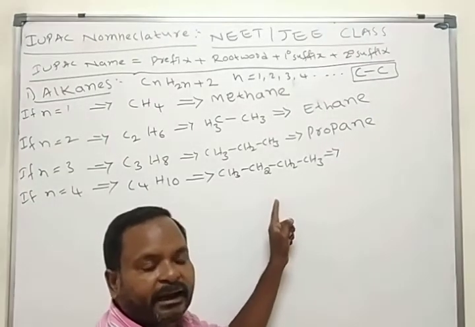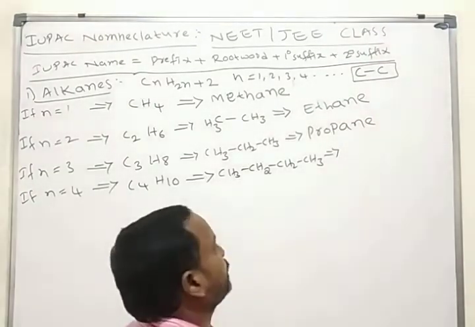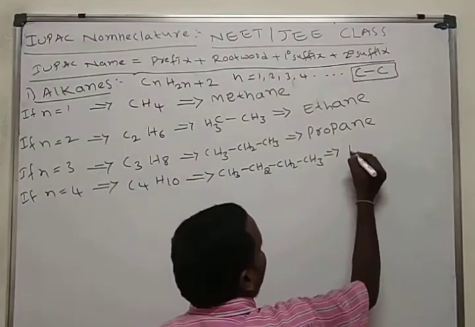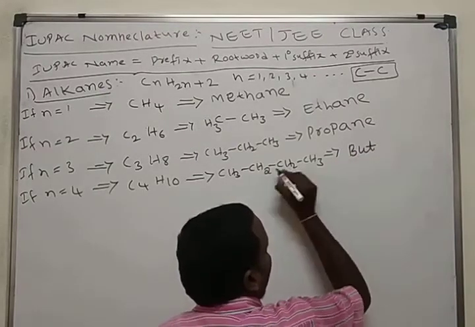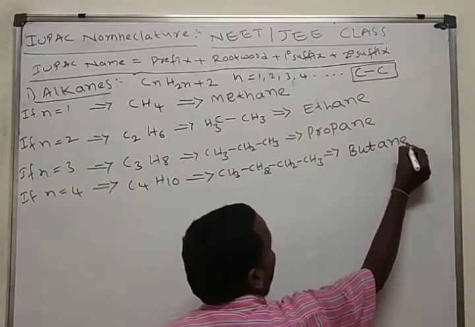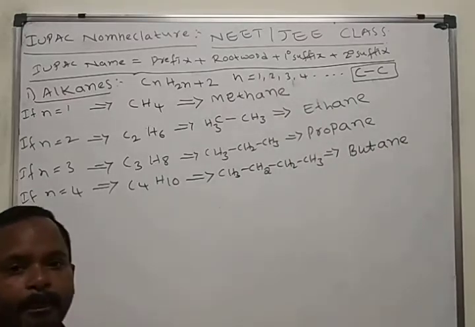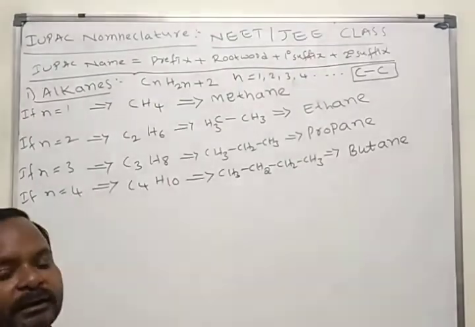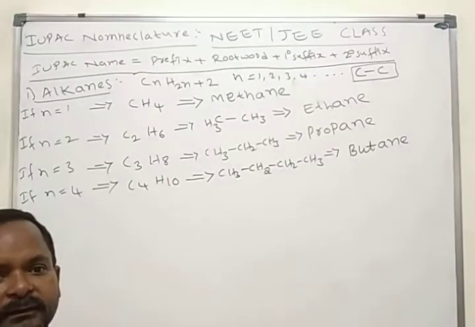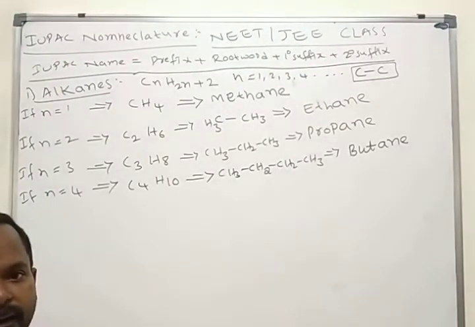It contains how many carbon atoms? 4 carbon atoms. 4 means but. And here no double bond, no triple bond. What do we write as primary suffix? Ane. Butane. This is one simple nomenclature of the alkanes.